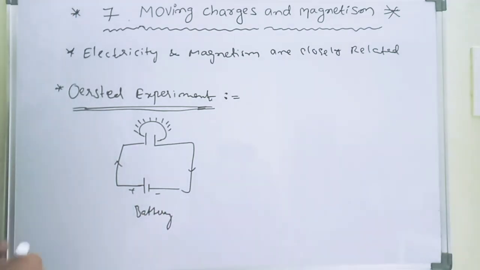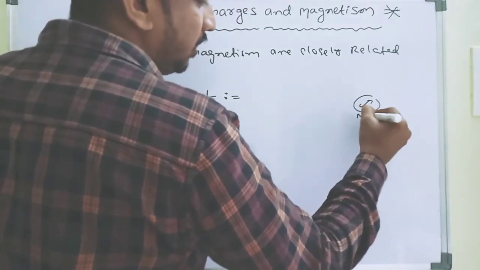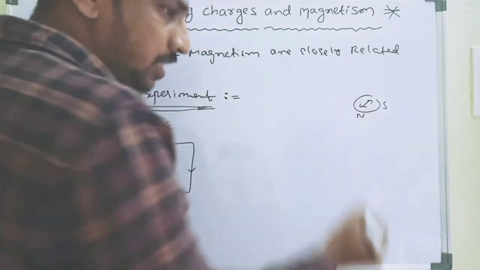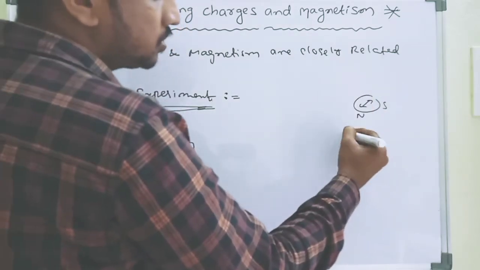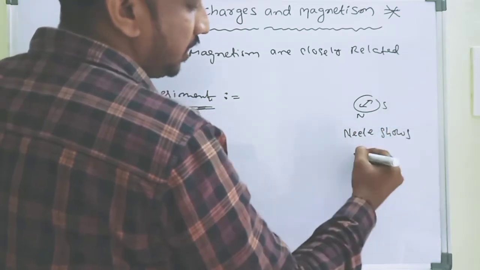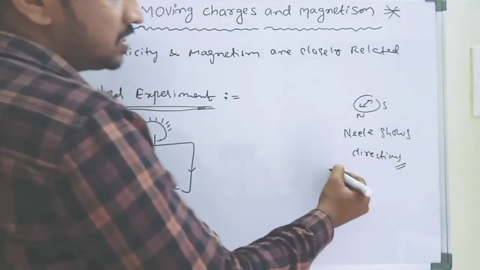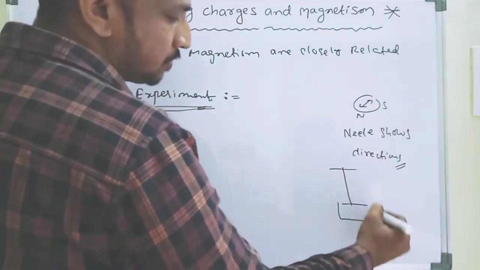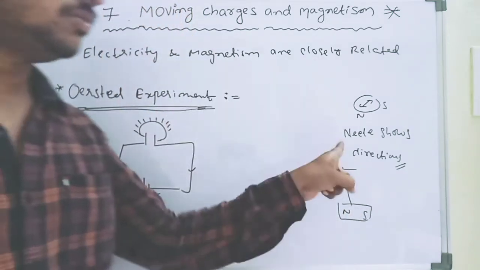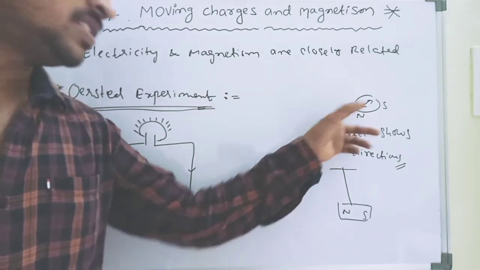So that's why by using this magnetic needle, we get directions. Why? Because the magnetic needle shows directions. Why? Because this is a freely suspended magnet. A freely suspended magnet always shows the north-south direction. So that is the information on the magnetic needle.